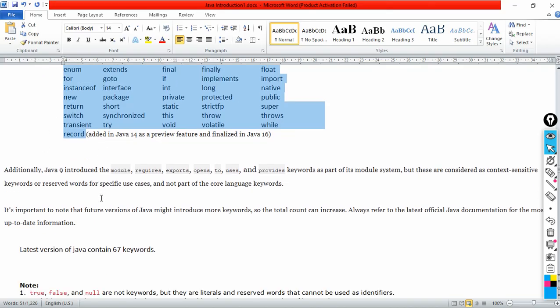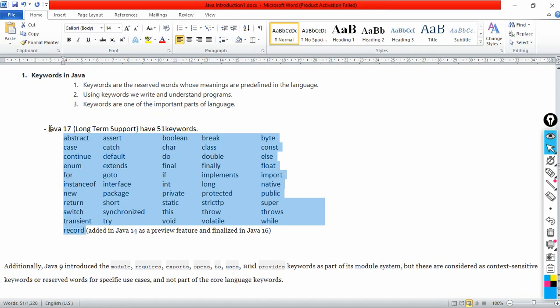I have prepared some notes, you can go through them. The number of keywords will change from version to version. Java 17 is a long term support version. Means the Oracle Corporation will support Java 17 for a long time. In the future also, if any bugs come in Java 17, they will rectify them and release fixes. Means they will support any problem that comes in this software. That is what we call long term support. As I am using Java 17, we are going to understand these keywords only.